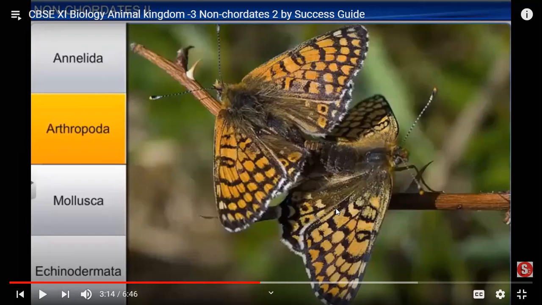In place of that, they have very, very strong antennas. You might have seen two long antennas always touching the ground. Their antennas are a very strong sensory organ, and their sensory organs are also much more evolved than the annelida. They have very well developed antennas which always touch the ground, and they can feel vibrations, just like snakes. With that antenna only they can taste, sense the light, sense the distance, and sense the presence of people.